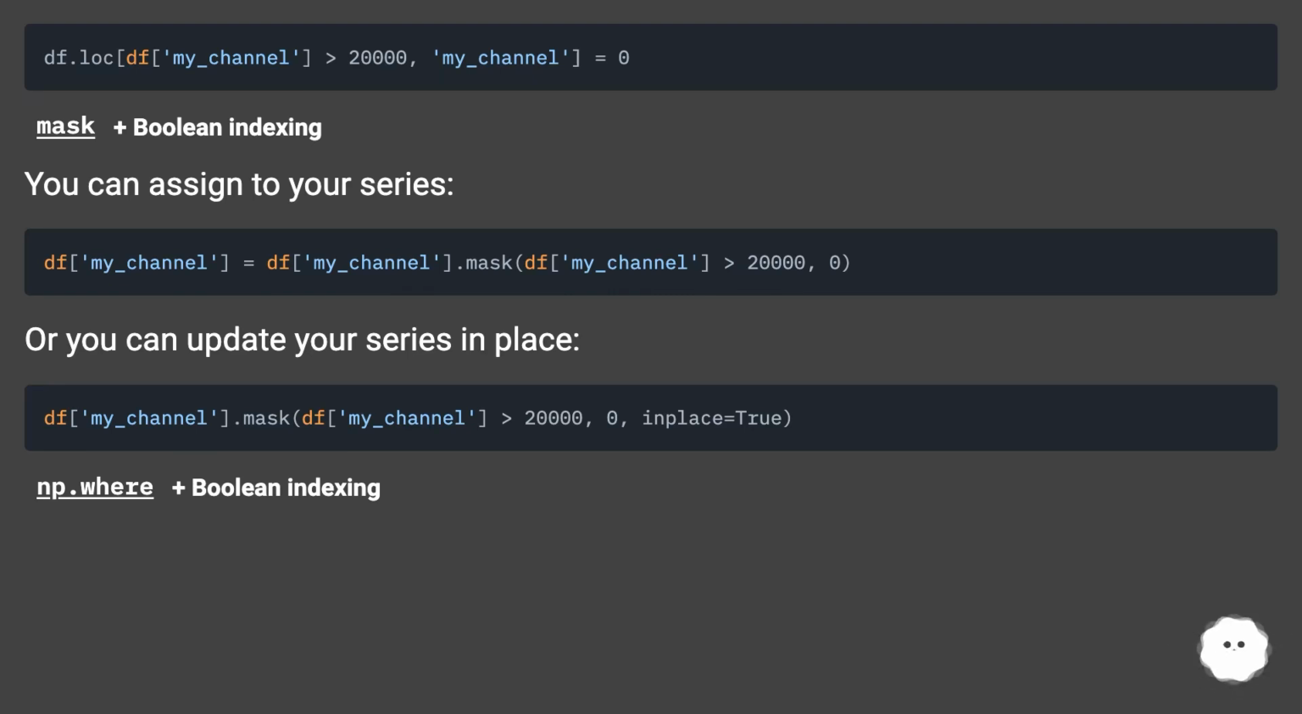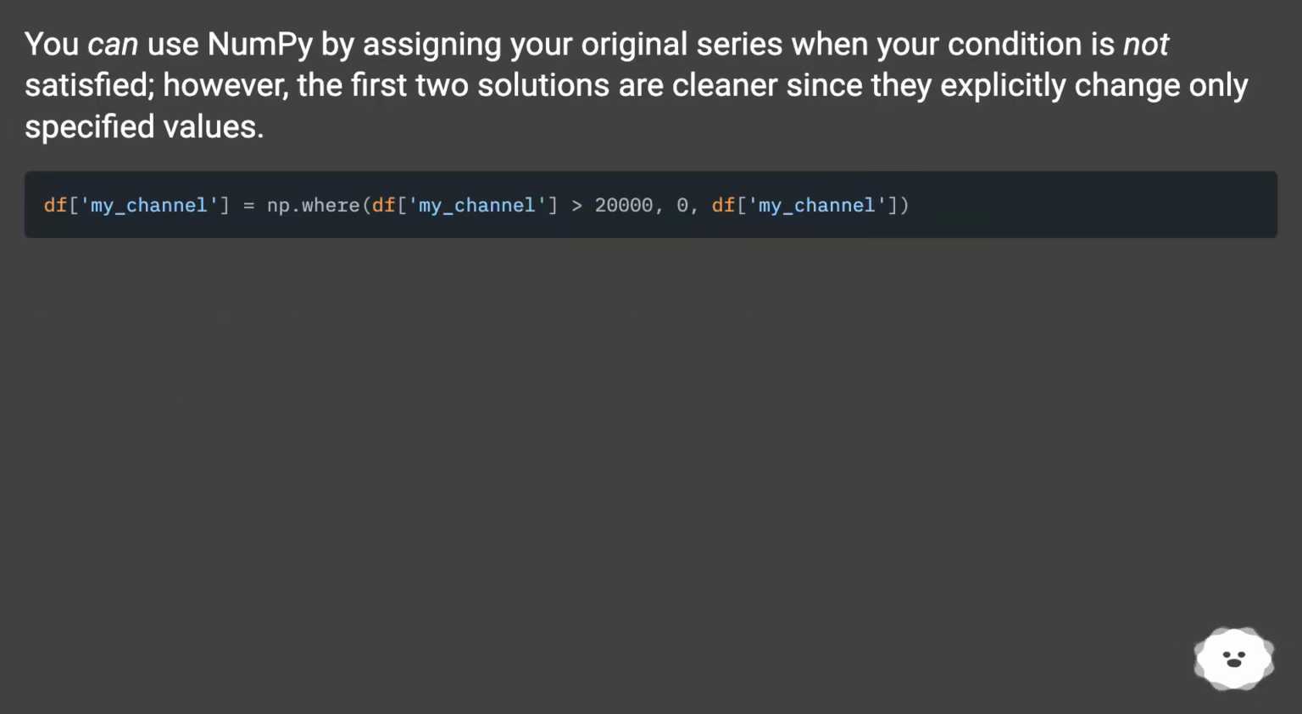np.where plus Boolean indexing. You can use NumPy by assigning your original series when your condition is not satisfied. However, the first two solutions are cleaner since they explicitly change only specified values.